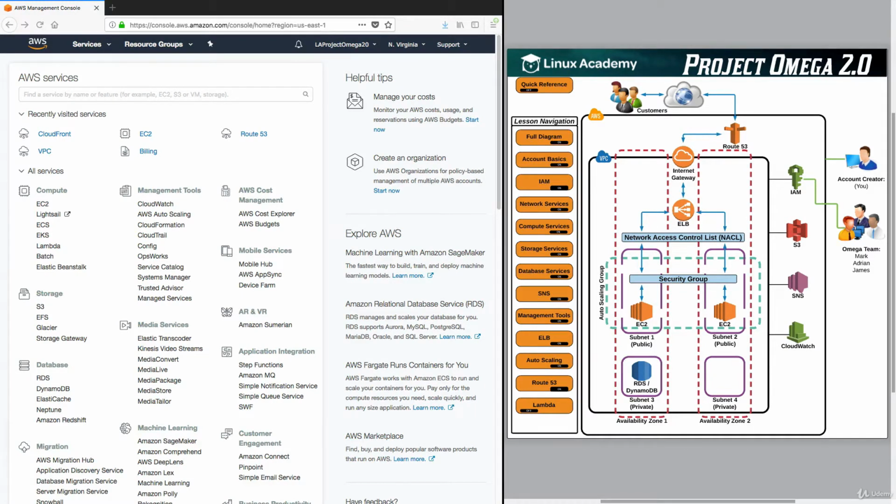I'm happy to say that you've done a great job and we're on our last technical topic for the course. It's time for us to take a look at Lambda.